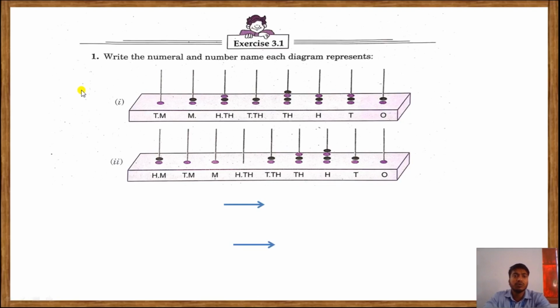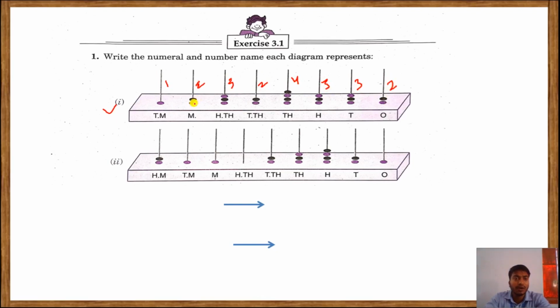Now let's solve some questions from the exercise. This is exercise 3.1, question number 1. Write the numeral and number name each diagram represents. Here you can see the diagram having rods, and each rod having some beads. In this rod one bead is there, here 2 beads, here 3 beads, here 2 beads, here 4 beads, here 3 beads, here also 3 beads, and here 2 beads.